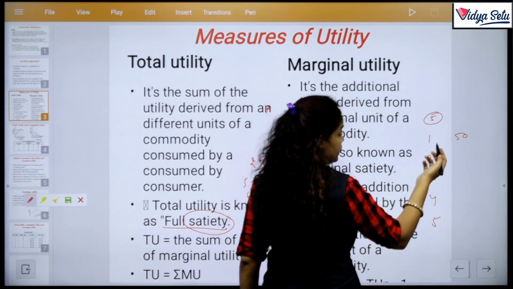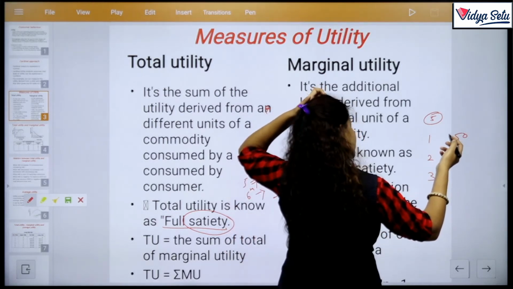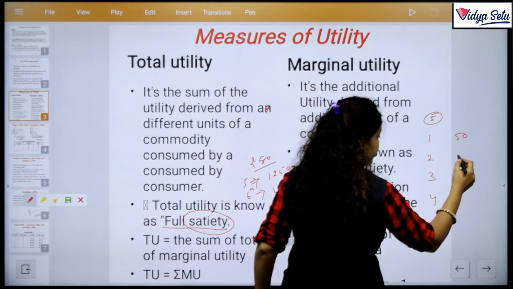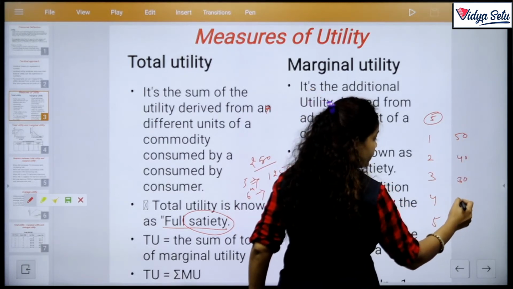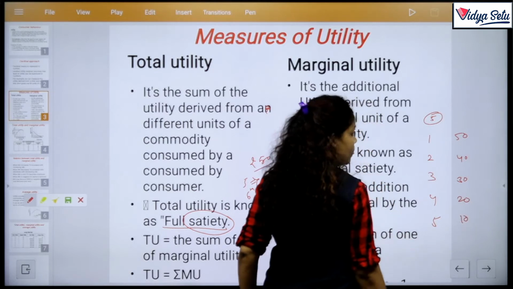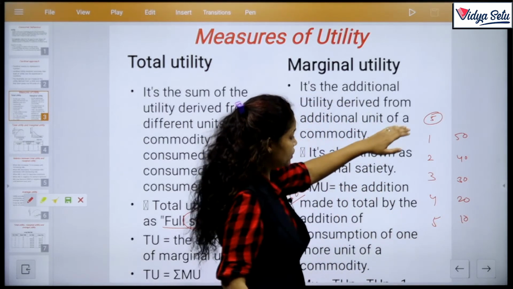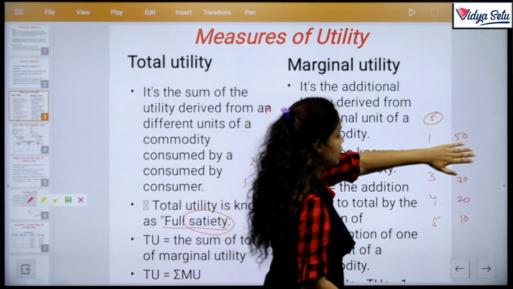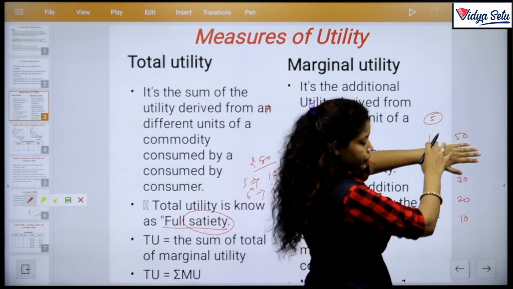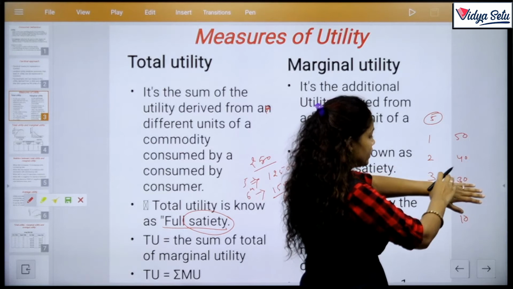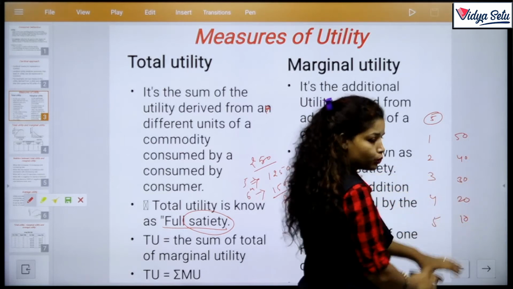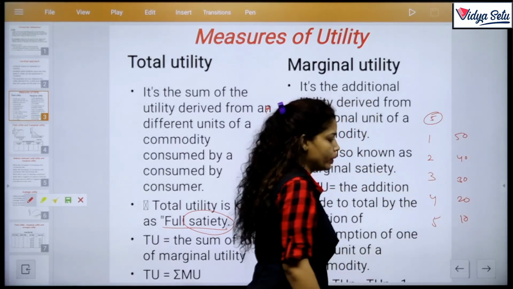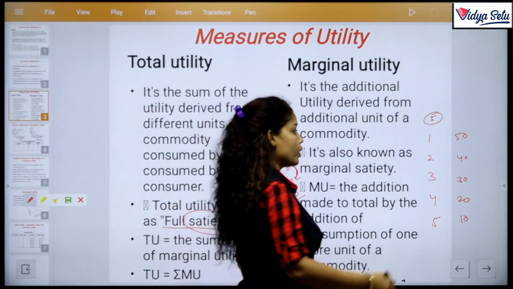Suppose we assume the first unit gave me 50 utils, then 40, then 30, then 20, then 10. So the first unit gave me 50, the second 40, the third 30, the fourth 20, and the fifth 10 utility.